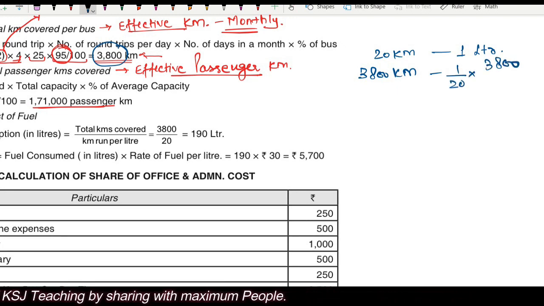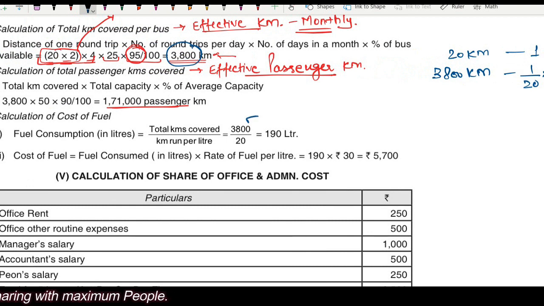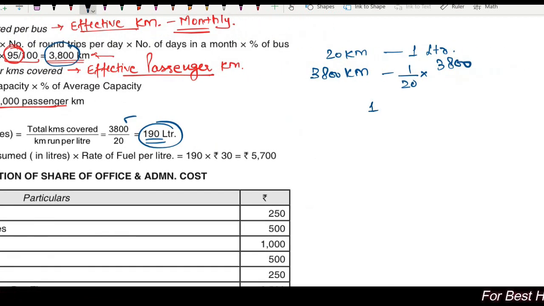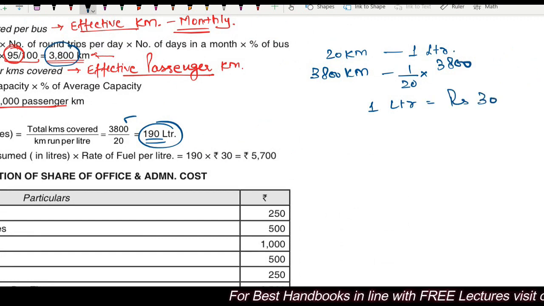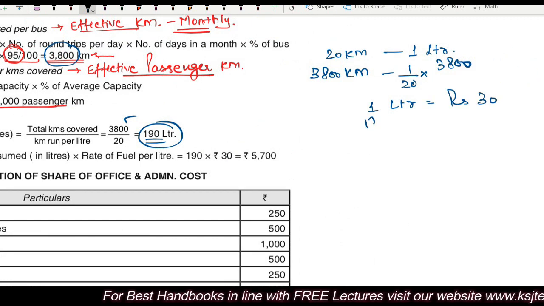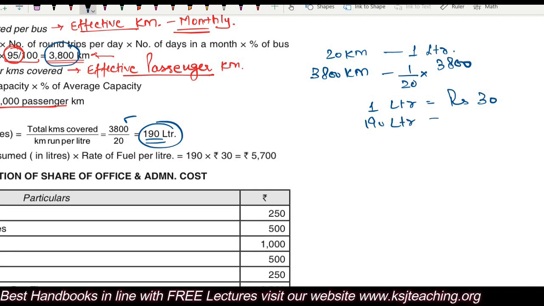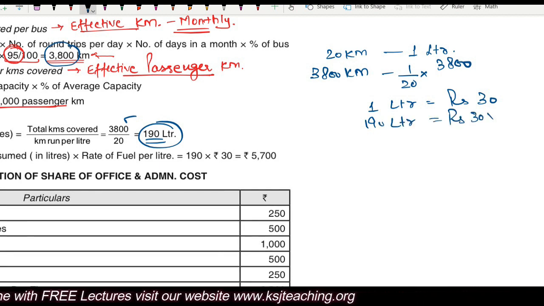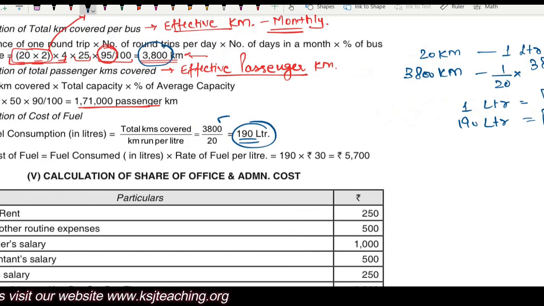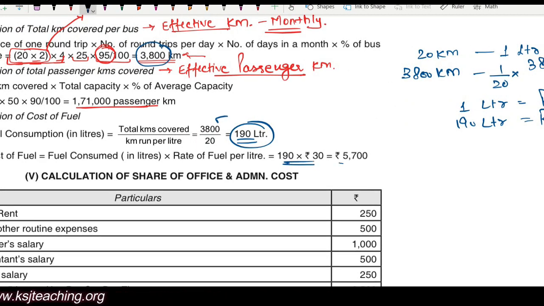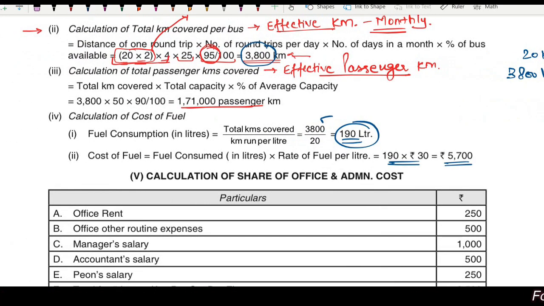Any doubt? 3800 divided by 20, 190 liters is required, right? Cost of 1 liter is 30 rupees. So for 190 liters, what will be the cost? Rupees 30 multiplied by 190, 5700 will be the fuel cost. Any doubts? Clear?